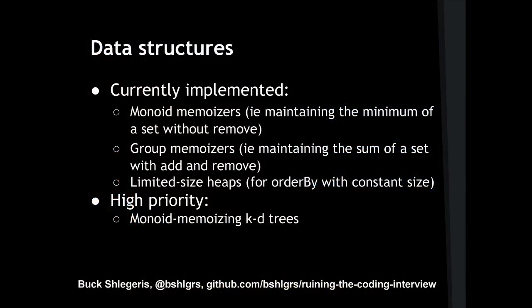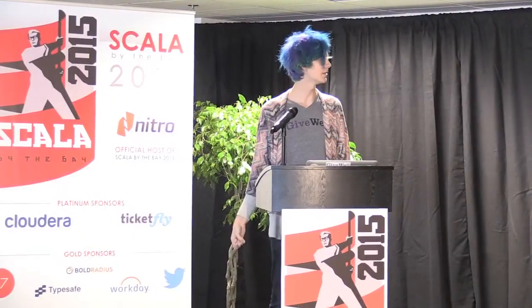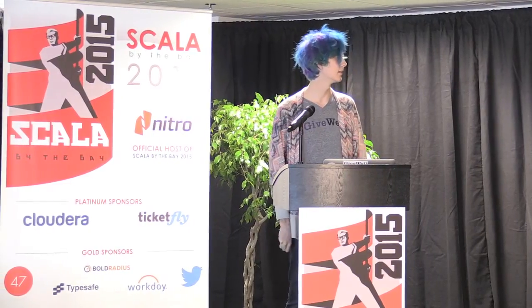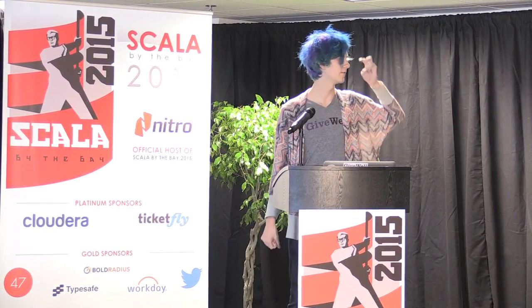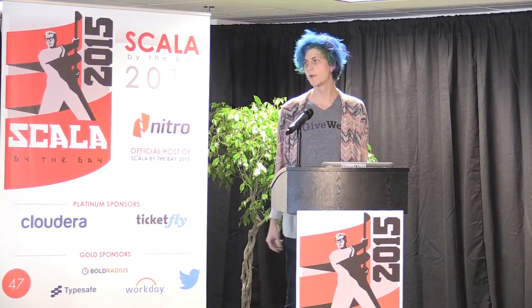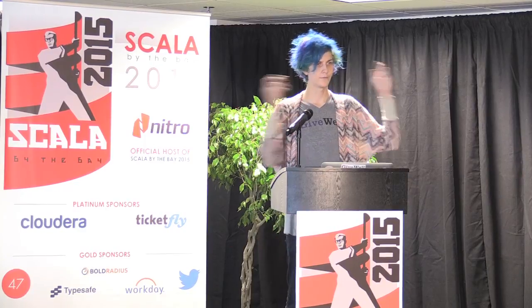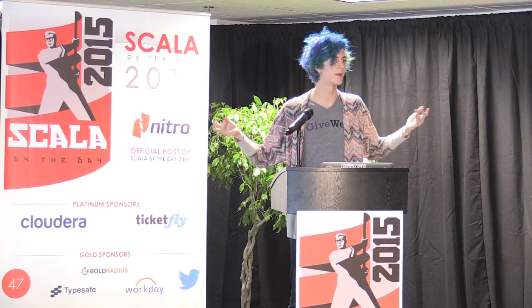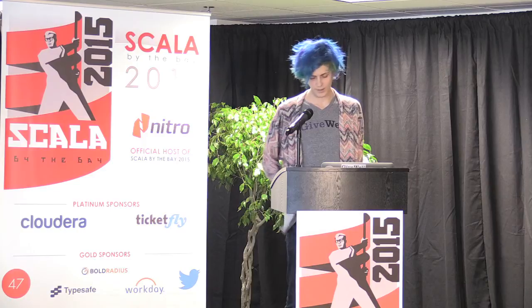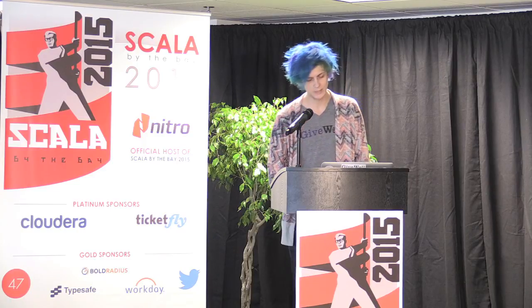What data structures do I have? Currently, I only have pretty much the ones you've seen. I can maintain the minimum of a reduction where we don't need to be able to remove things. I can maintain a thing which has invertibility, and I have this limited size heap. Why did I not put more work into that? Because it's fundamentally not that interesting compared to creating the internals of all this stuff that I'm doing. I will probably add more of them. I'm not going to talk about monad memoizing KD trees.